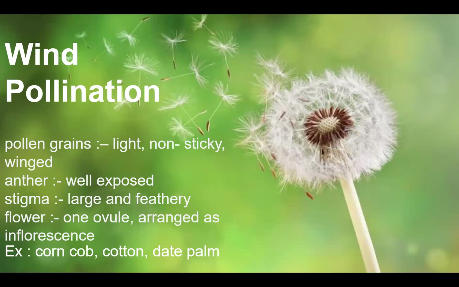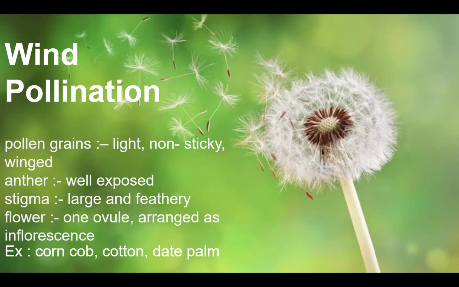Cotton or the corn cob are very much seen in and around. If we look at the pollen grains, they are light, non-sticky, and winged, with a feathery appearance. What about the anther? The anthers are well exposed so that they can get dusted anywhere on the stigma. And the stigma is large and feathery. The flower has one ovule, arranged as an inflorescence.